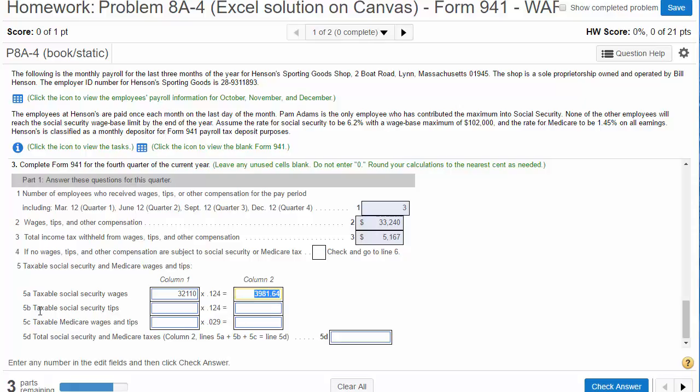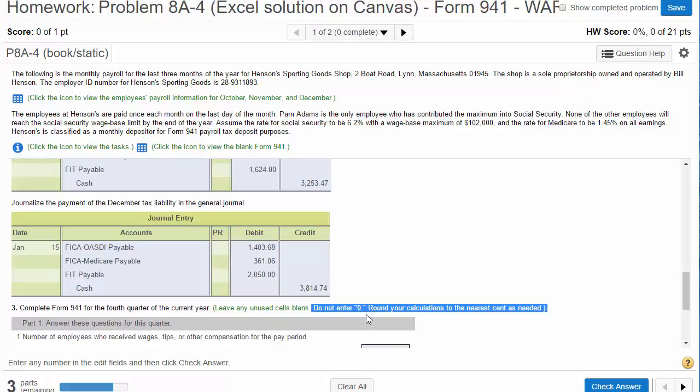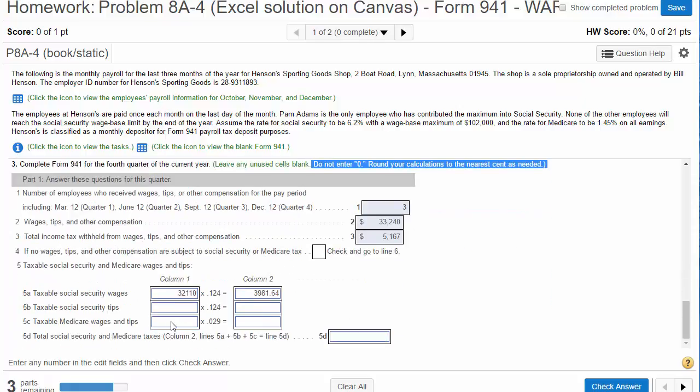Okay, line 5A, these are only for tips. And people who get paid tips are people like waiters and waitresses and busboys and busgirls, which does not apply in this case. So we're going to leave it blank. And notice the instructions say do not enter a 0. So we're going to skip that.